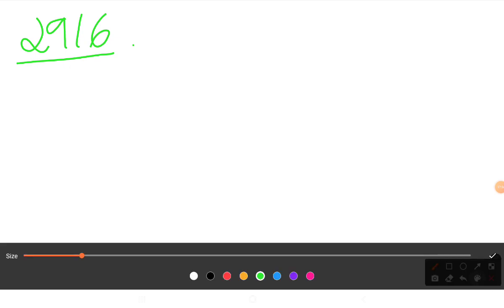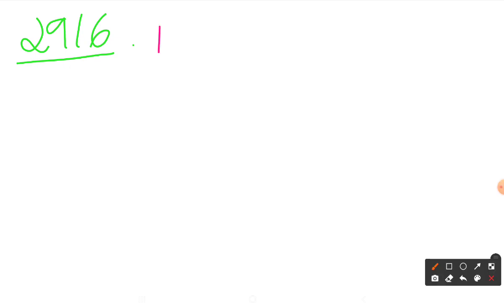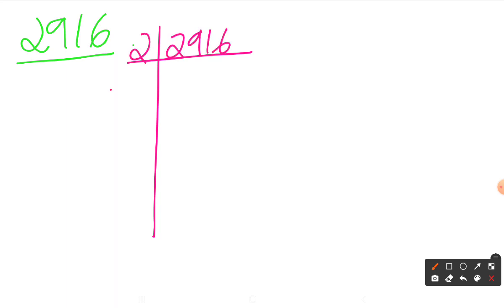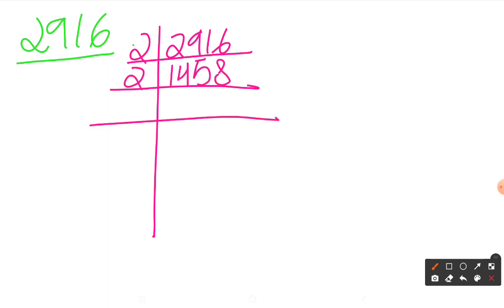2916. Let's find the square root by the prime factorization method. Okay, so let's do it. 2916 is divisible by 2, so it gives 1458. Again by 2, it gives 729.